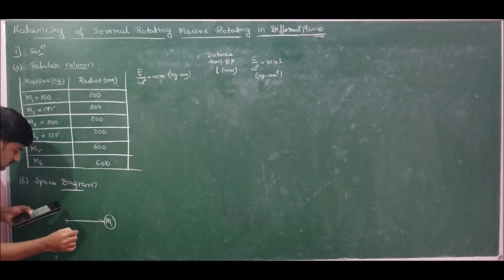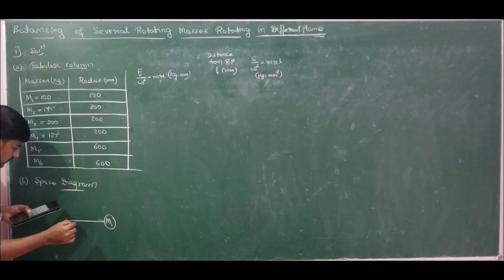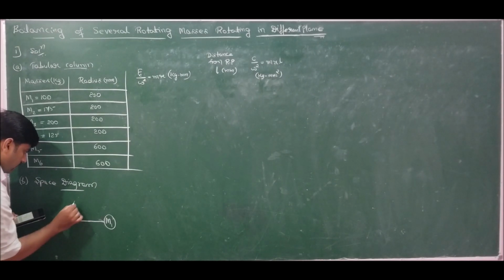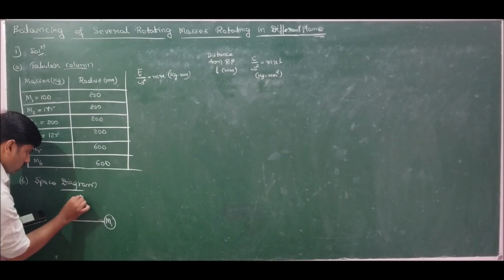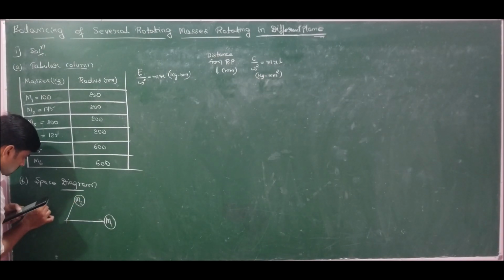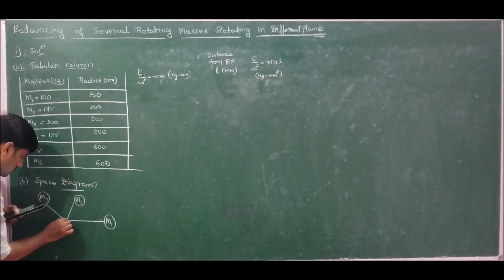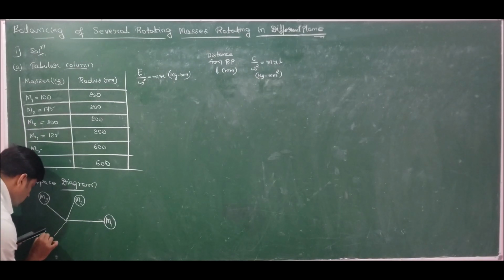Now with reference to mass 1, the angular positions of 2, 3 and 4 are 75, 135 and 240. So this is 75 degrees for mass 2, 135 degrees for mass 3 and 240 degrees for mass 4.